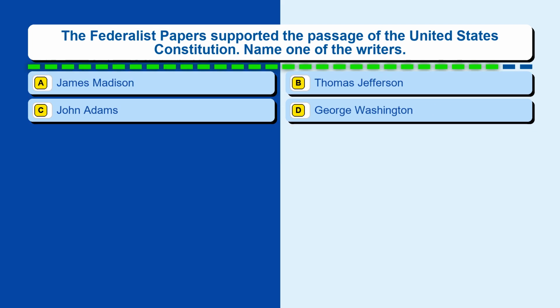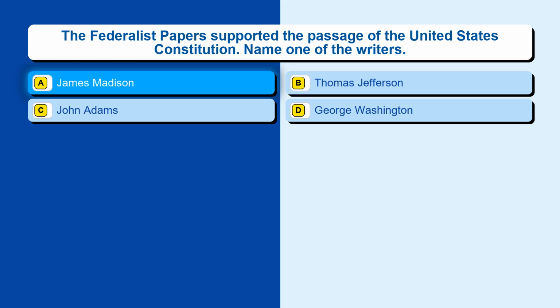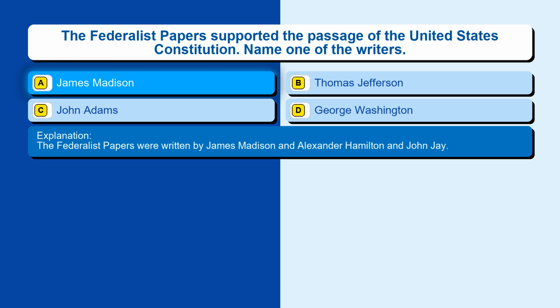Question 147. The Federalist Papers supported the passage of the United States Constitution. Name one of the writers. Option A, James Madison. Option B, Thomas Jefferson. Option C, John Adams. Option D, George Washington. The correct answer is option A, James Madison. The Federalist Papers were written by James Madison and Alexander Hamilton and John Jay.